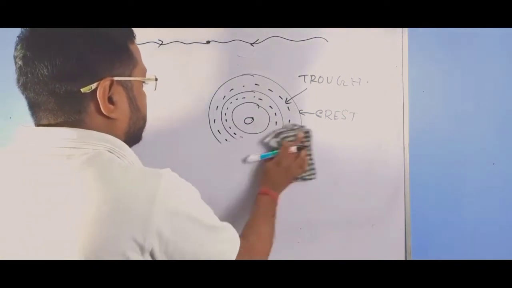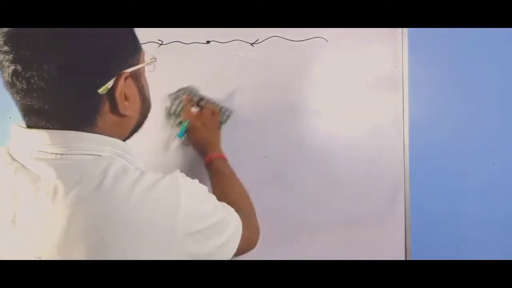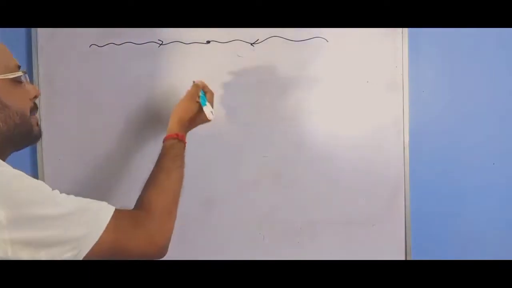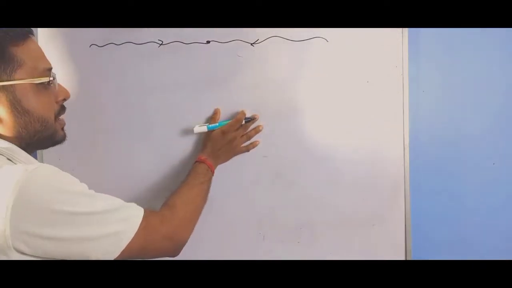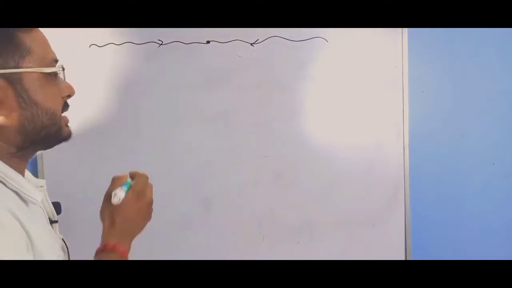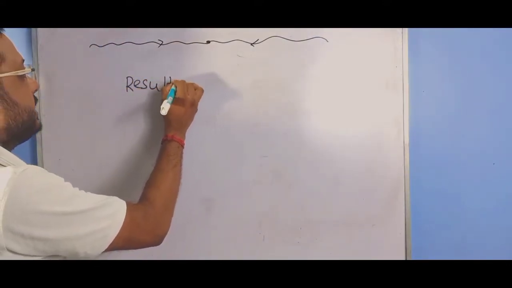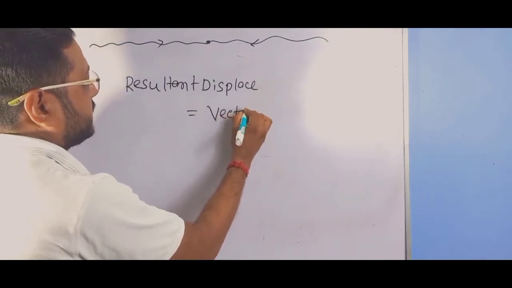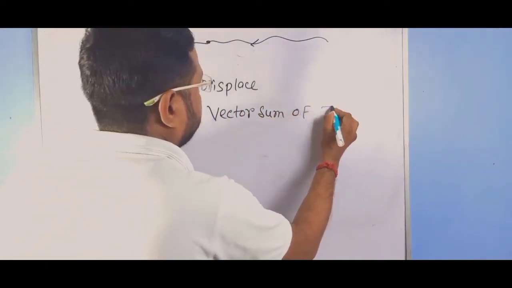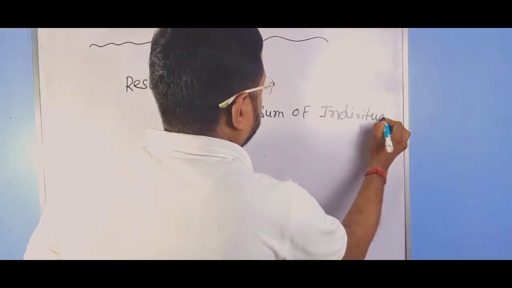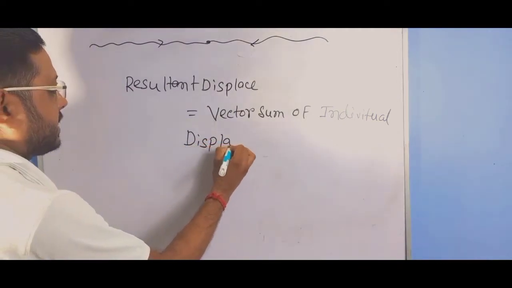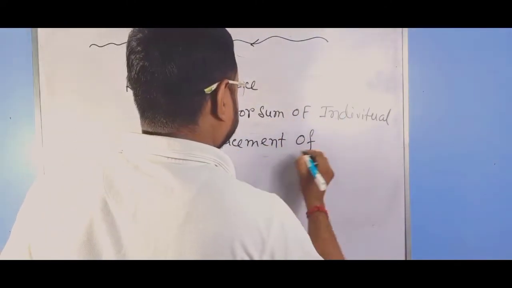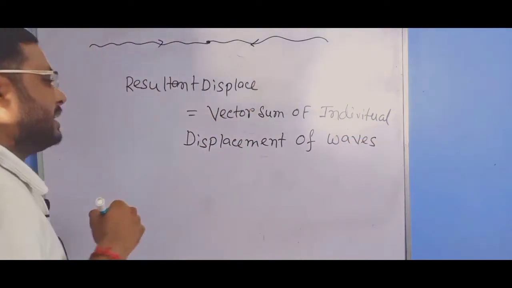So the principle of superposition states that if a number of waves meet at a point, then the resultant displacement is equal to the vector sum of the individual displacements of the waves at that instant.